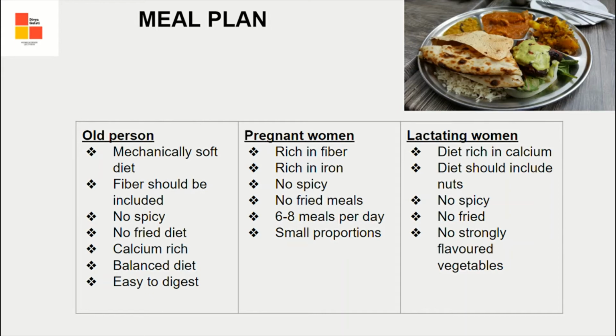Lactating woman, again a physiologically very important stage. Diet should be rich in calcium because the mother is feeding the child. Diet should include nuts, which are rich in omega-3 fatty acids and energy and proteins also. No spicy food, no fried food, because the milk of the mother will get the flavor of what she is eating. No strongly flavored vegetables like capsicum and onion, they should not be given raw.